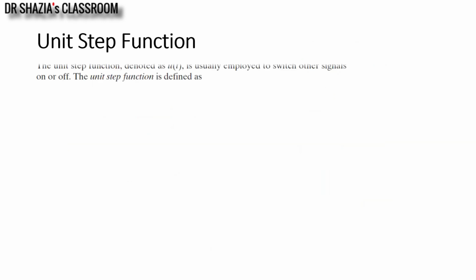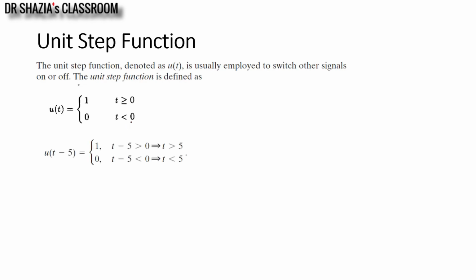The next signal which we are going to consider is the unit step function. Unit step function, denoted as u of t, is equal to 1 for t greater than or equal to 0, and 0 for t less than 0.